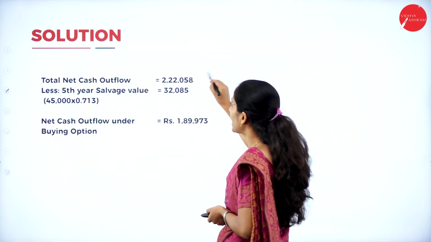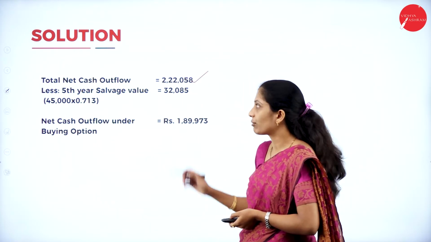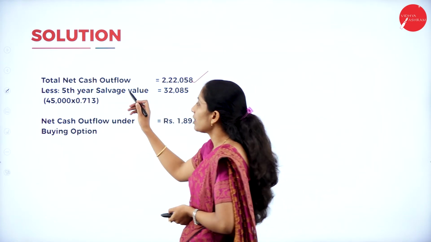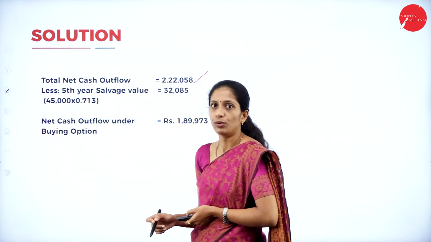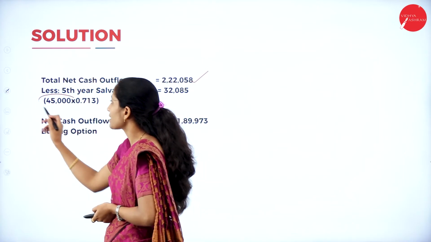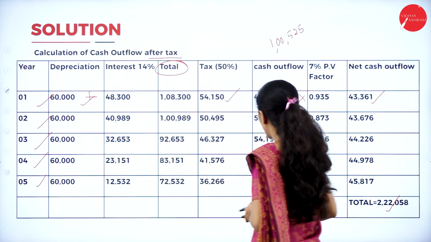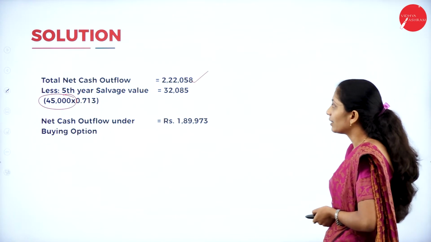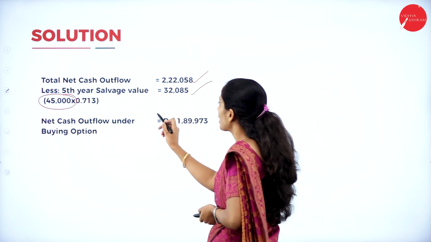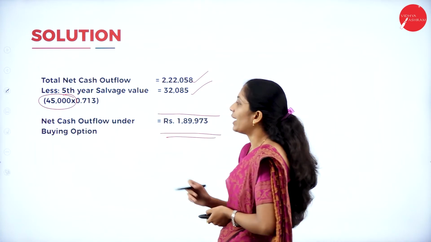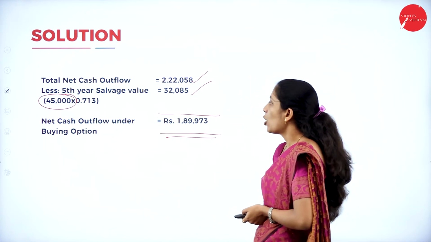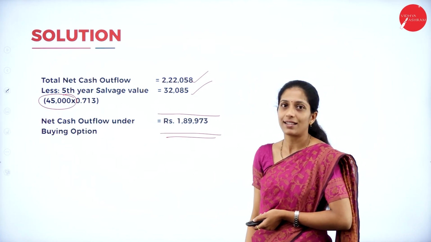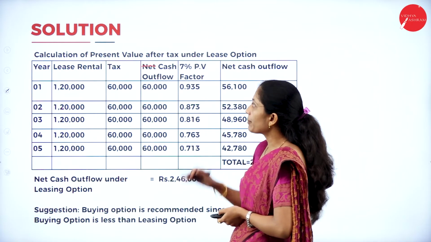Now, we know total net cash outflow is 2,22,058 less 5th year salvage value. So, 45,000 is the salvage, 5th year, 7% of salvage value, PV factor is how much? 0.713. So, when you deduct, you will get cash outflow under buying option, that is 1,89,973. Now come to leasing option.